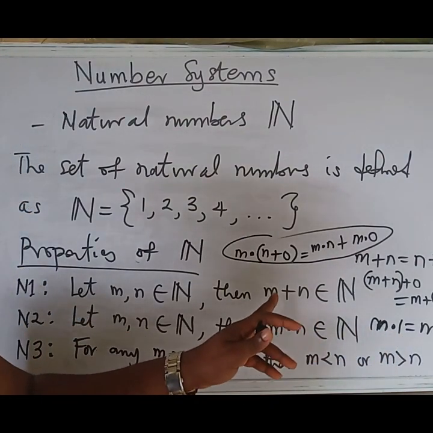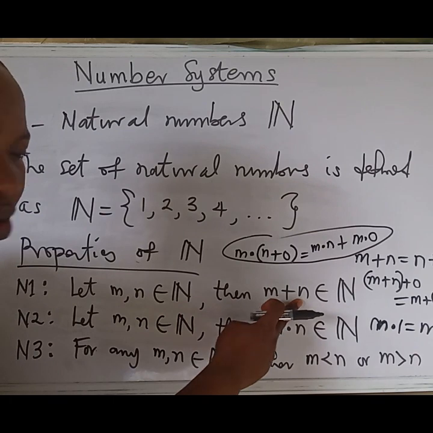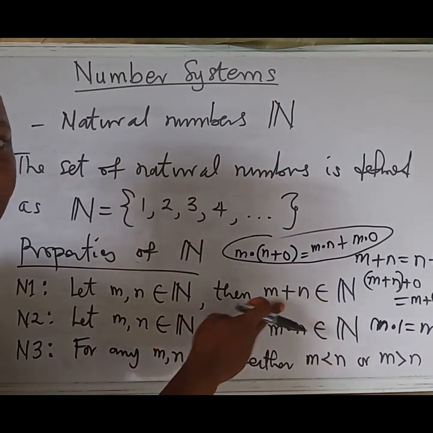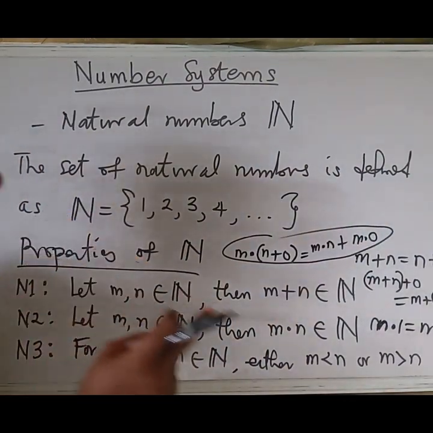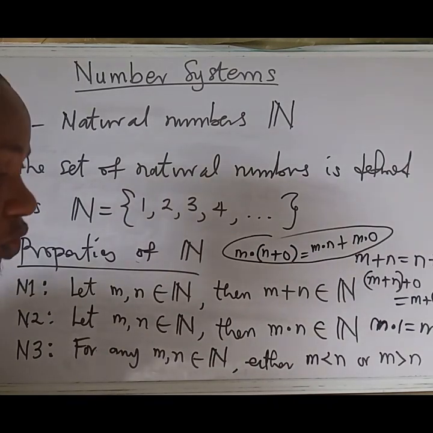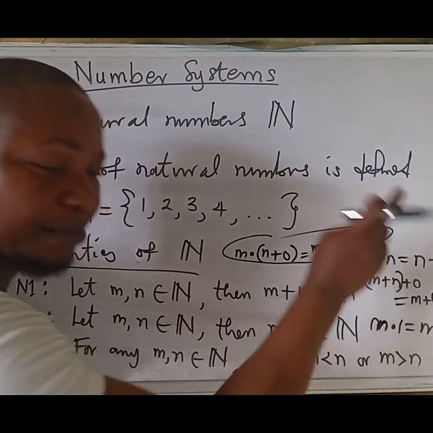For m plus a number to give us m, such a number must be 0, but 0 is not part of the set. So identity under addition does not hold for natural numbers, but identity under multiplication holds, because we can find the number 1 that when multiplied with m gives m.